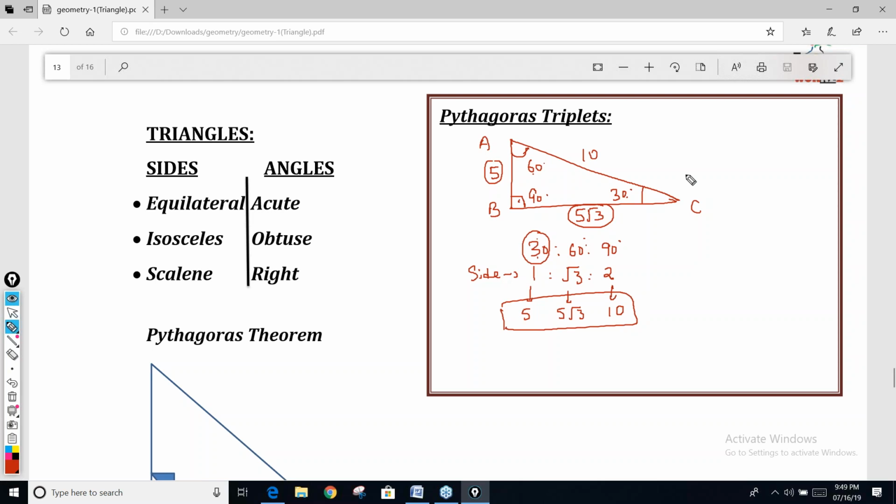This part is clear to everyone? Any doubt in this? What I'm saying is, if the triangle is 30-60-90, you need not apply sine cos. You can directly apply that rule that the side ratio is 1 is to root 3 is to 2.